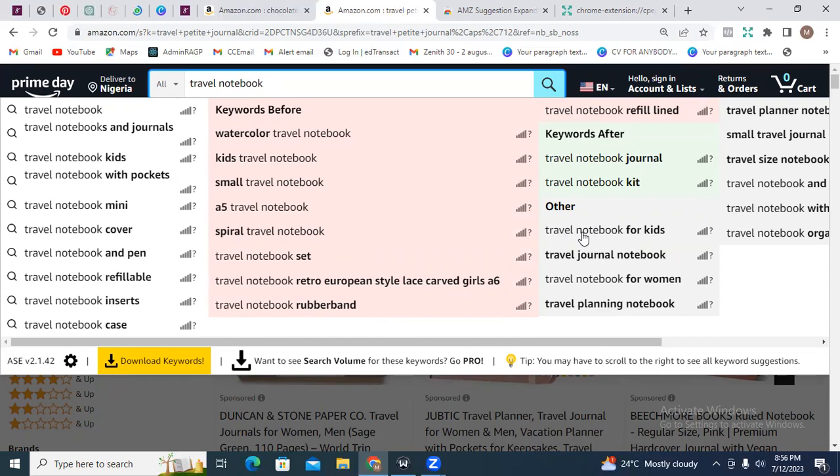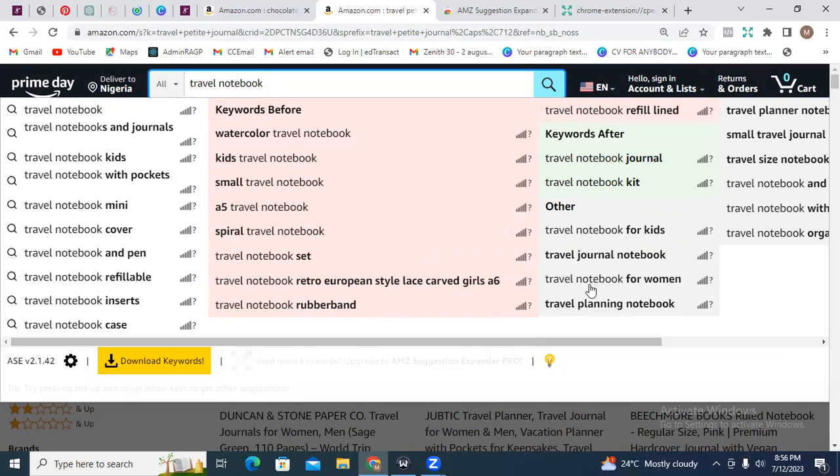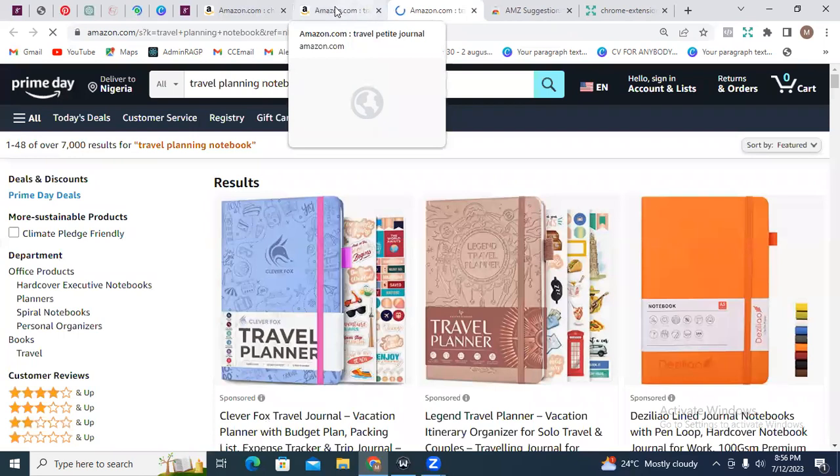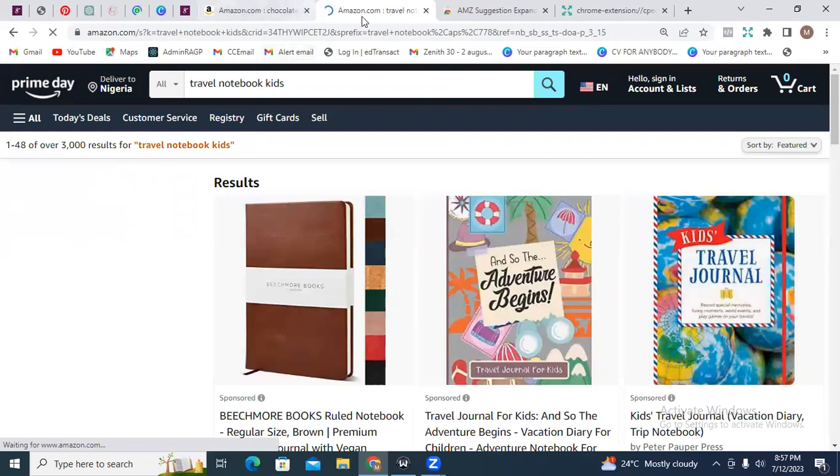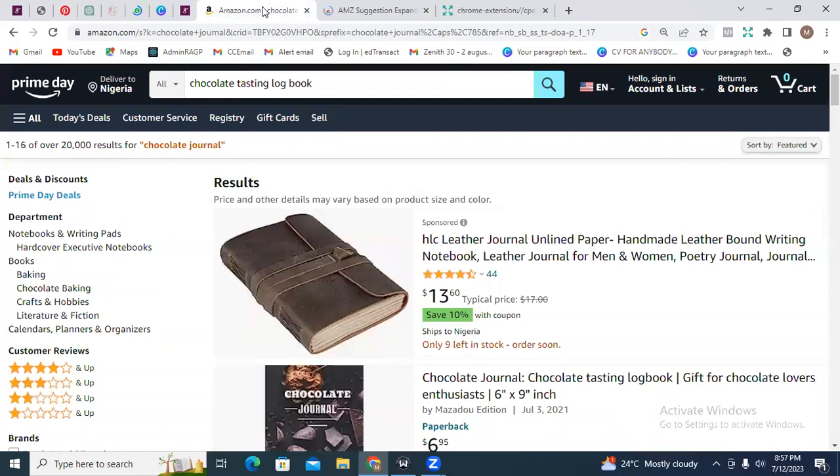Okay, so we have travel notebook for kids, travel journal notebook, travel notebook for women, travel planning notebook. So let's look at this travel. Oh my goodness, and we have over 7,000 results. Okay, let's look at another one. Travel notebook kids. We have over 3,000 results for this one. Okay, so guys, I believe you get the gist of what I'm trying to talk about. So just ensure that you look out for those ones that are not so competitive, all right? And I believe that if you continue to search, you would see the one that is going to be less competitive. All right, and that is number 2.